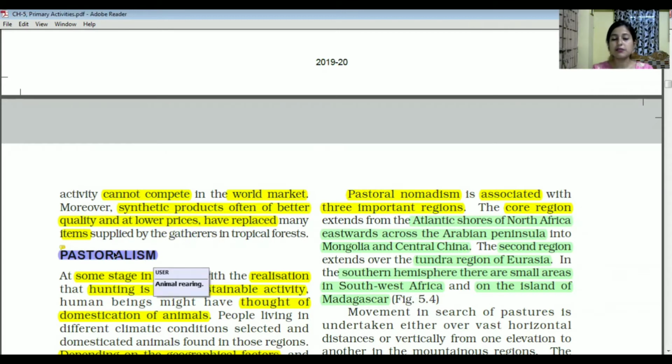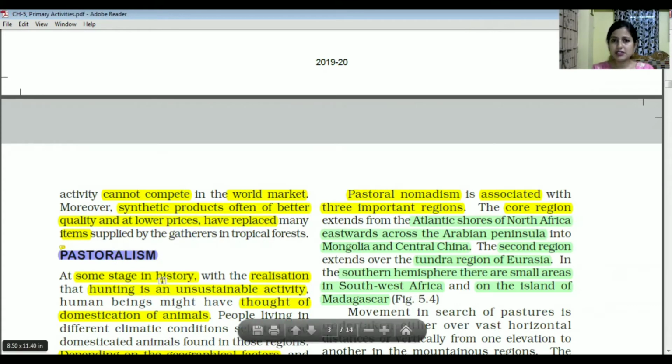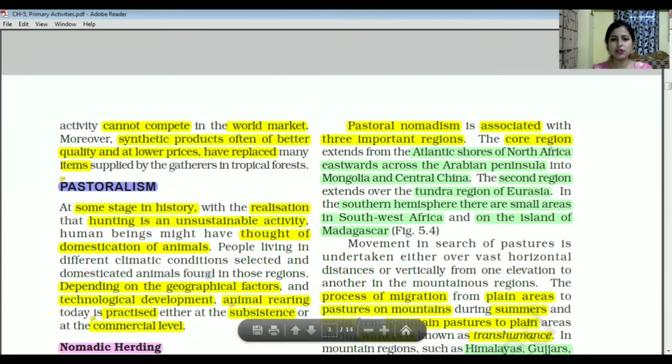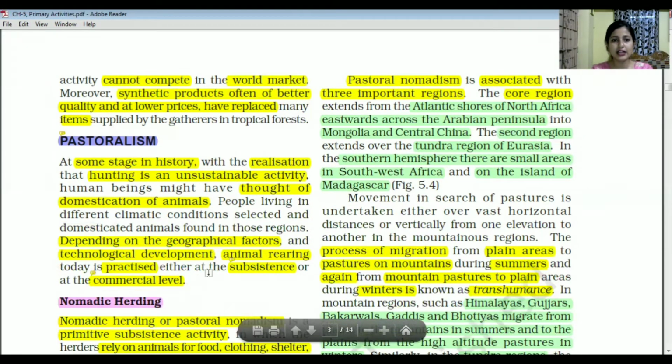Next over here comes pastoralism. Pastoralism means animal rearing. At some stage of history, human beings realized that hunting and all this were unsustainable activities, and from that they thought of domestication of animals.